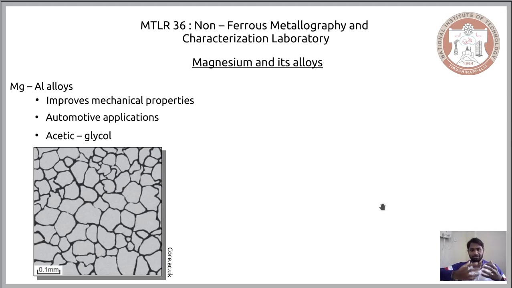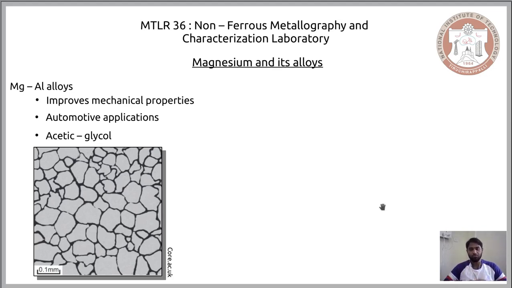In the case of this magnesium aluminium alloy, the solubility of aluminium is to such an extent that you won't have any new precipitates forming. All the phases will be homogeneous, and all the contrast that we could see comes from the grain boundaries alone. That is one of the reasons why, when people want to study the magnesium aluminium alloy, they go for a microstructural representation wherein the grains are differentiated based on their orientation.